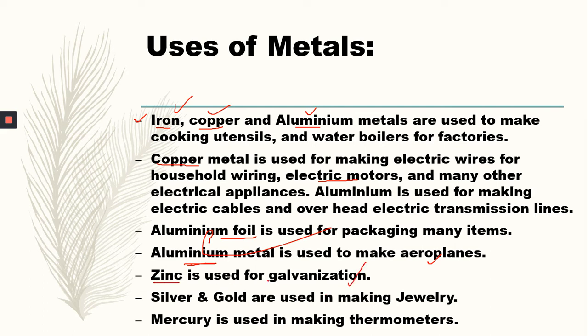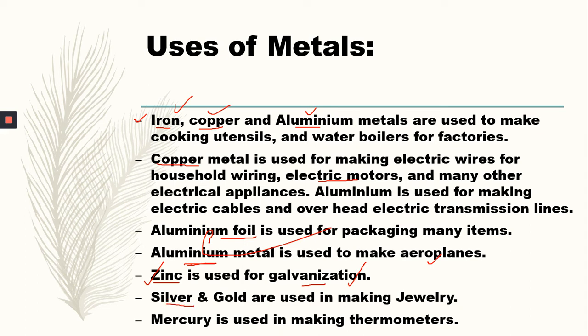Galvanization is a process in which we deposit a layer of zinc over iron. You know iron easily gets rusted when it comes in contact with moist air. To protect the iron from rusting, we do a process known as galvanization, in which a zinc layer is deposited over the iron surface.